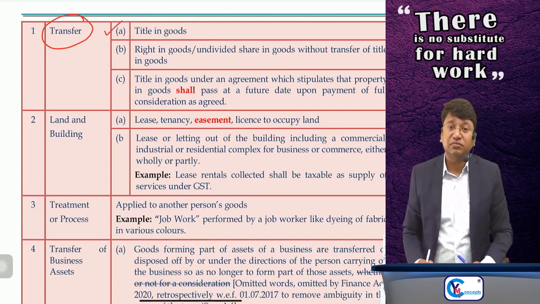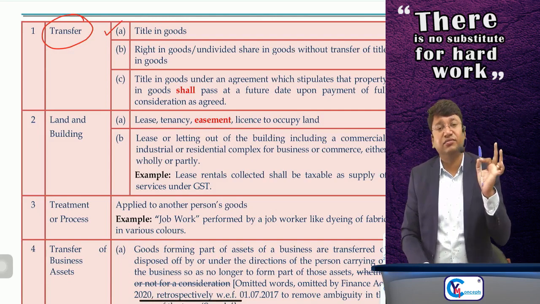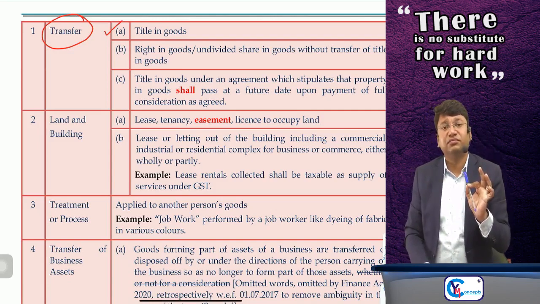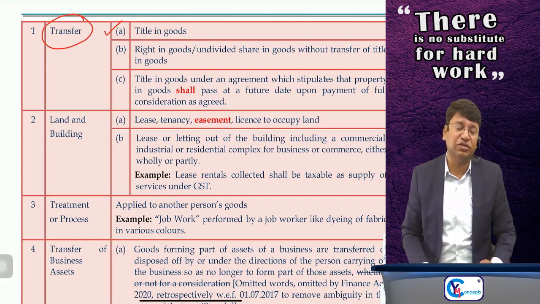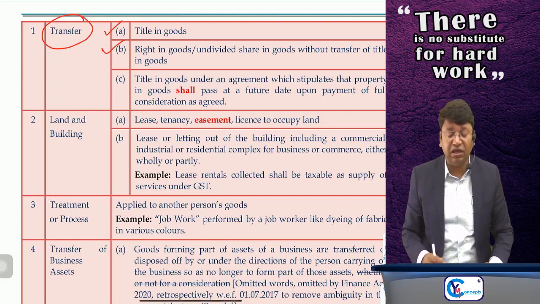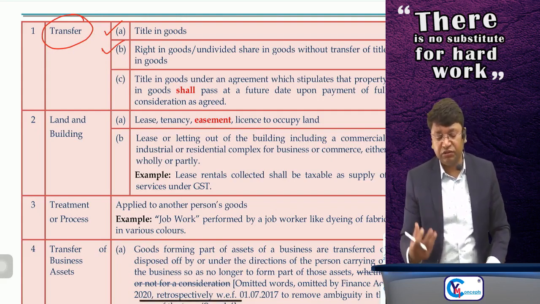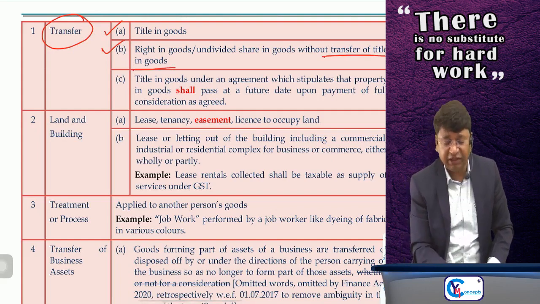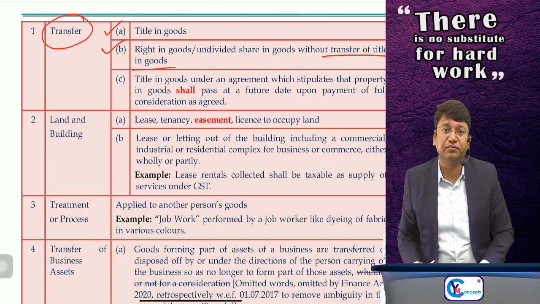Correct. Second, I have given the goods to you on rent or on hire, on lease. You tell me whether it is supply of goods or service. Obviously, it is supply of service. Suppose I am transferring the right in use of the goods or undivided shares in goods without transfer of title in goods. I am not transferring the ownership of the goods. It is supply of service only.